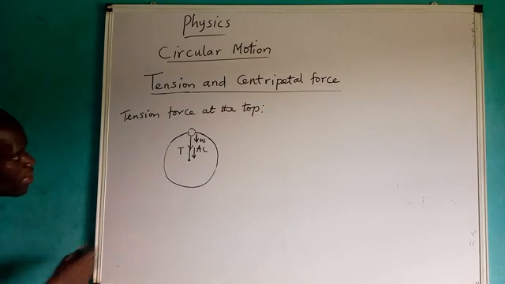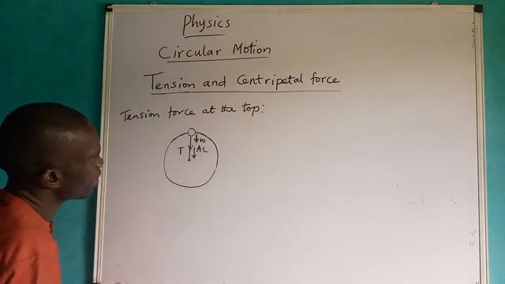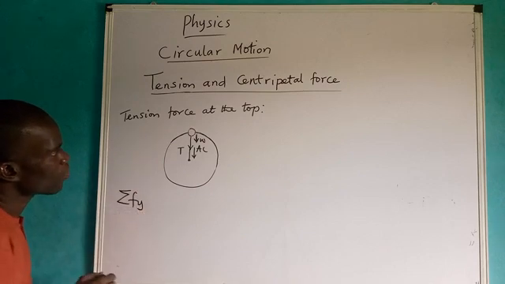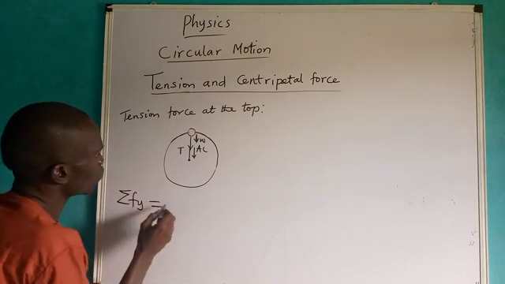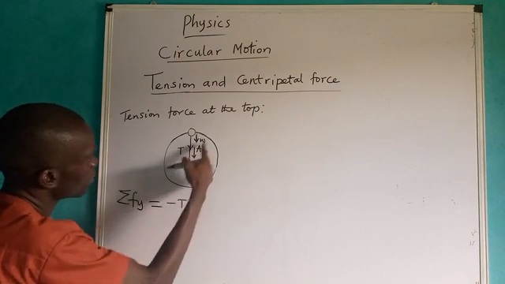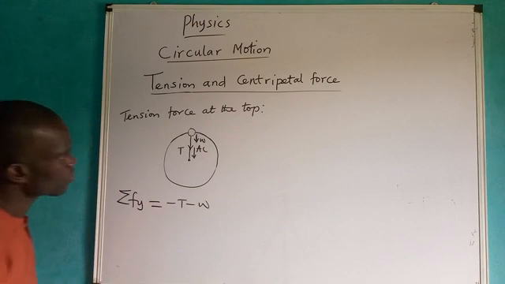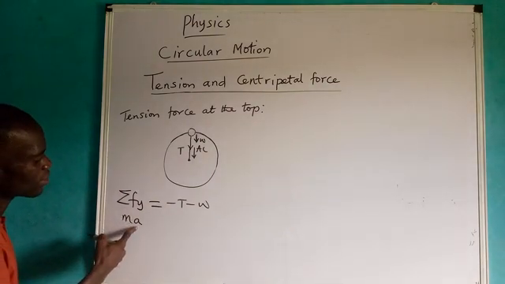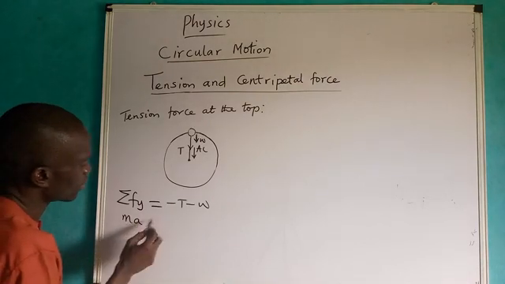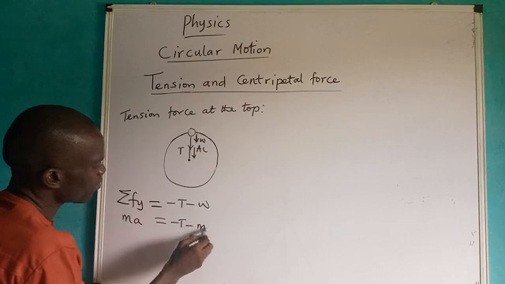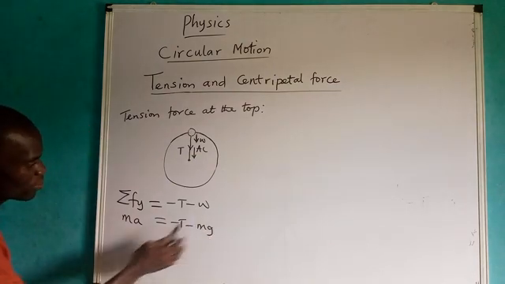Now, to determine that there is no net force on the x-axis, we only have the y-axis here. Please don't forget, we only have the y-axis. Therefore, we are going to have T, which is negative, and W. The only forces there are T and W, and W is also negative. Now, in this case, the net force is ma, and the acceleration there is centripetal acceleration. This one is what? ma equals minus T minus mg. This one we call mg, that is the weight force.